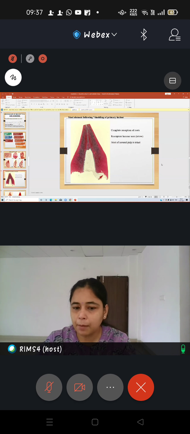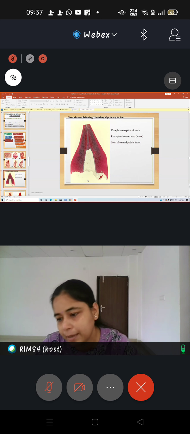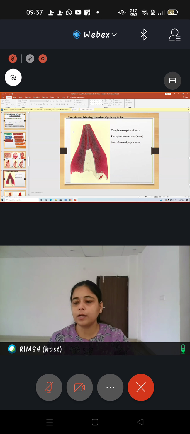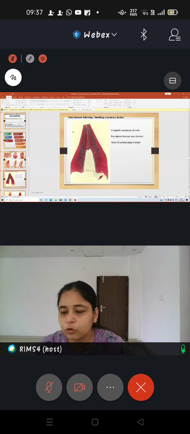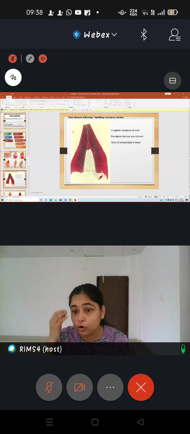There would be no roots. Some part of the root would be present, but while the tooth is shedding, only the crown can be appreciated. Why? Because the roots have undergone resorption. Some part of the root may remain, not all, but definitely the root has undergone resorption, so you will not be able to appreciate the entire root of a tooth which is already shed, right?